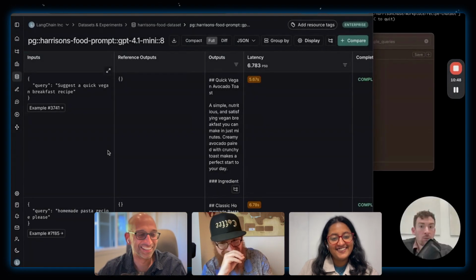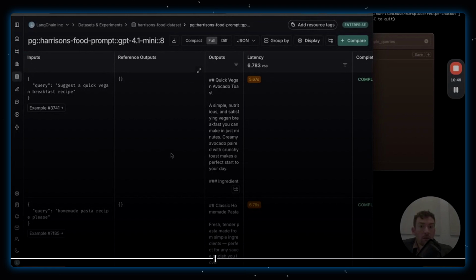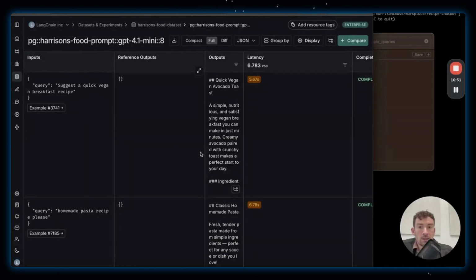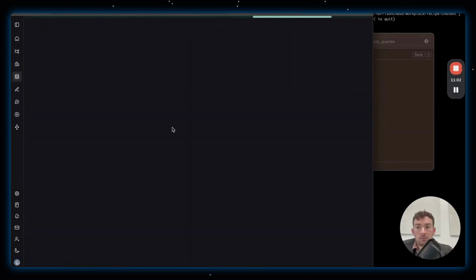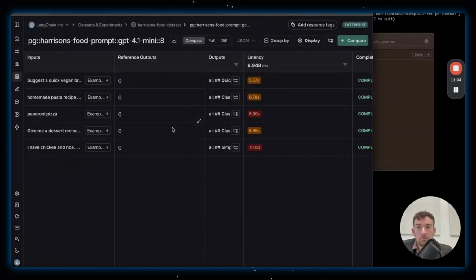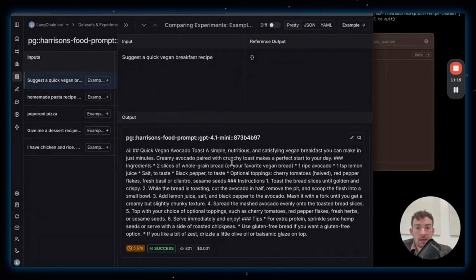Okay, great. Running this prompt over these data points in the playground. And I can toggle a few different things so that I can see it all either nicely collapsed or in a full mode. The hardest problem in the world is auto-sizing columns. If I reload it, I can see that it's now finished running. So it has all 5 examples now. And if I want to get a view of what's going on, I can expand it and see the full result here.